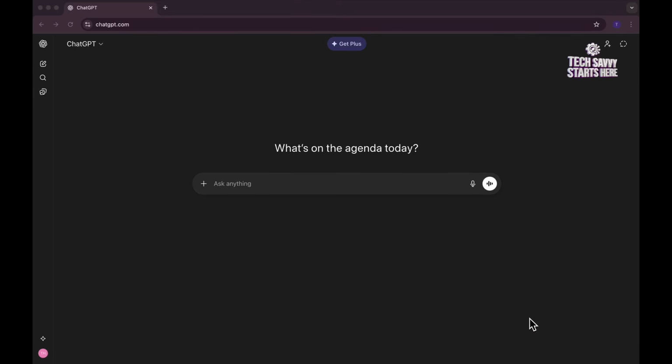So the first tool we are going to cover is ChatGPT. And this is what I call the all-purpose assistant. It's basically a conversational AI made by OpenAI. And it's best for writing and editing, brainstorming ideas, explaining complex topics, and general problem solving.